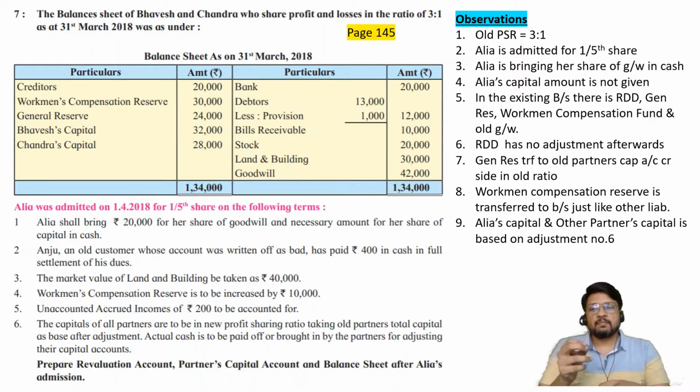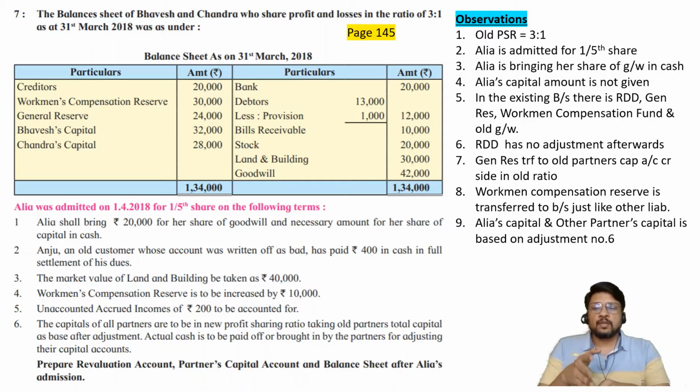If Bhavesh and Chandra are partners, on 31st December, Bhavesh went to Chandra's house for a party. Since it is midnight, Chandra and Chandra's family told Bhavesh, stay here only, don't go back home. Then on 1st January, Bhavesh will come to the office from whose house? From his own house or from Chandra's house? It's obvious he will come from Chandra's house, because at night he had gone to Chandra's house.